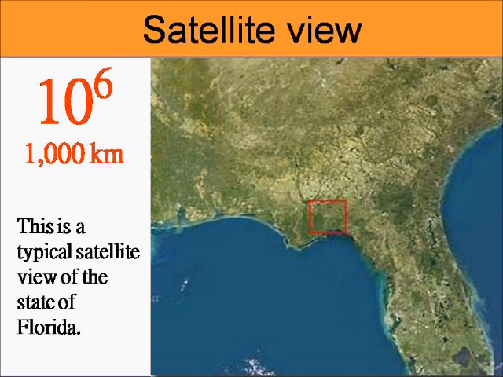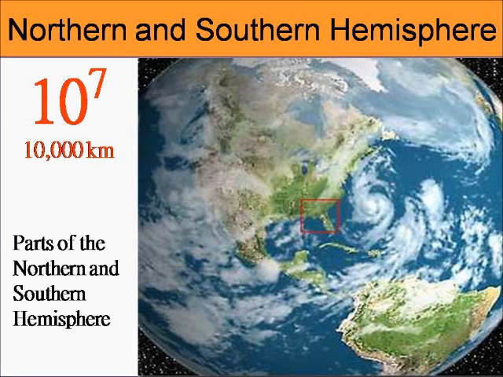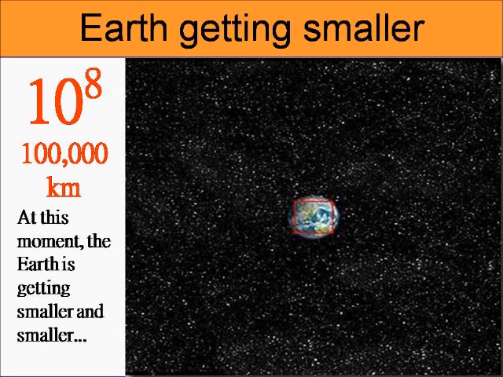We're not at the level of satellites yet, I think. Now we're beginning to advance to the level of satellites. Maybe that's why the astronauts are so humble. They have seen a much bigger view than the average human can see. This is what astronauts will see: part of the northern and southern hemisphere. We go one step higher. Oops. This is when we are going to the moon.